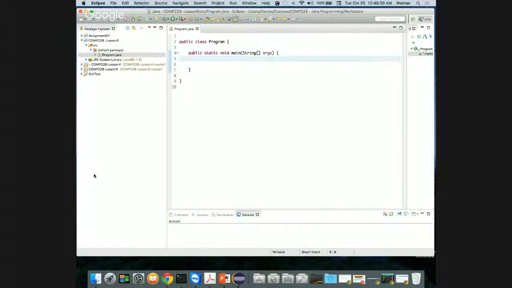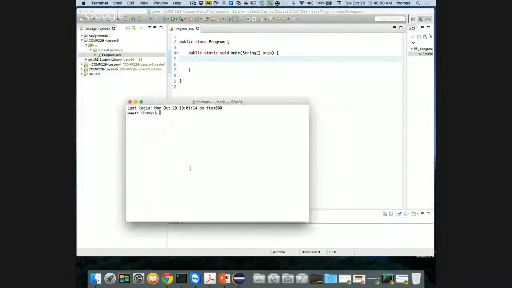Now again, if you're using a Mac or a Linux machine, it's going to look like this. For Windows, you're going to have command prompt, but really you have to navigate to where you're keeping your files. Remember, I had some trouble with that because of the way my machine is configured, but don't worry about me. So I'm going to go to courses, and I'm going to go to COMP228 Java Programming. I'm going to go to Workspace,